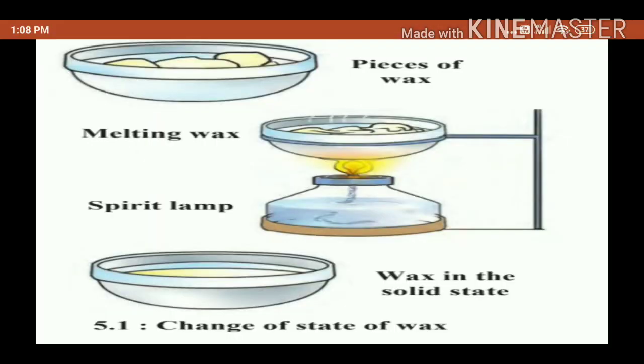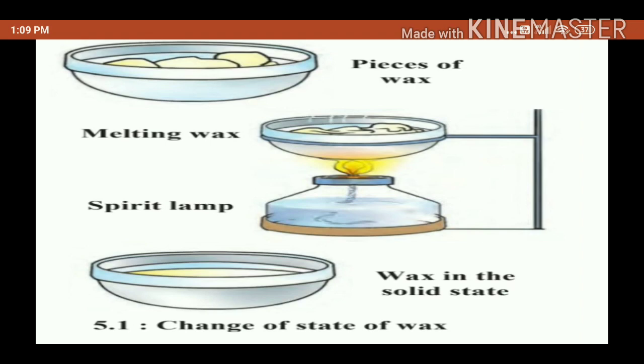Initially, these pieces of wax are in the solid state. After heating, this wax is converted into liquid state. When the liquid wax is kept in cold water or kept for some time as it is, it solidifies again. Here is the change of state of wax. Solid after heating converts into liquid wax, and when we keep liquid wax in cold water, it solidifies again.